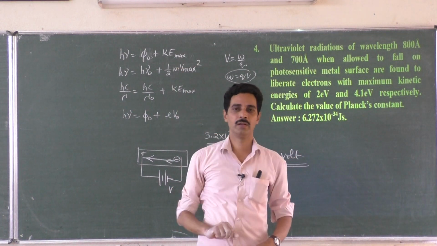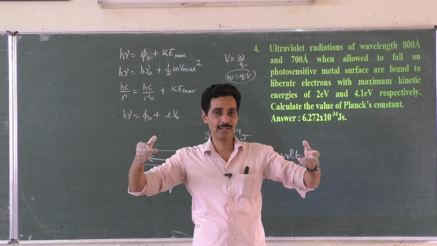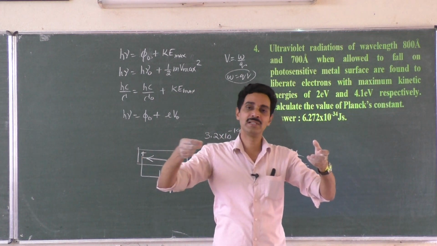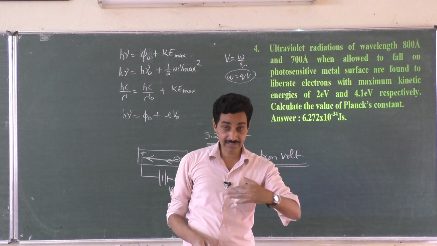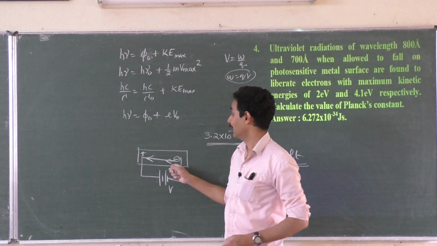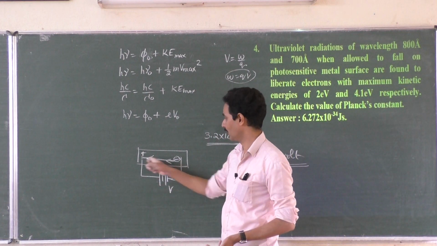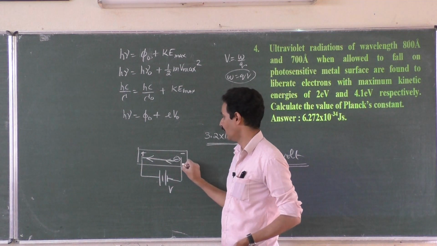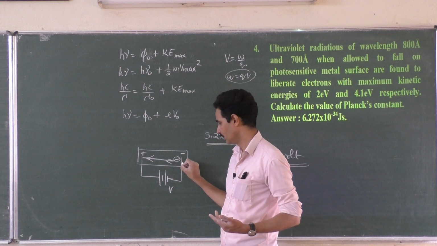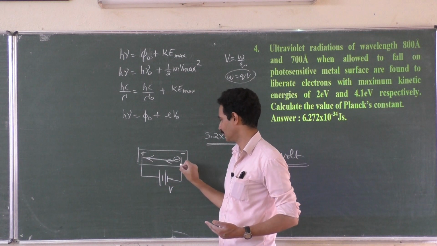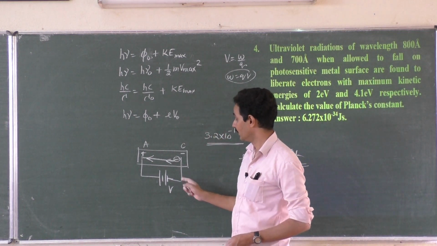If I drop a ball, it falls in the gravitational field. If I leave an iron piece towards a magnet, the iron piece goes towards the magnet. The iron piece is falling in the magnetic field, because the magnetic field directs the iron piece to move. An electric charge is falling in an electric field. Where is the electric field? It is created between the positive and negative terminals, this anode and this cathode. Anode is positive and cathode is negative. Okay, so it is made to fall.